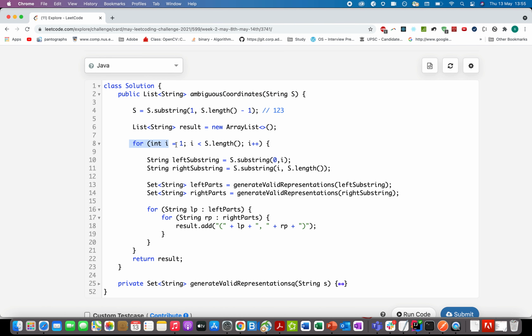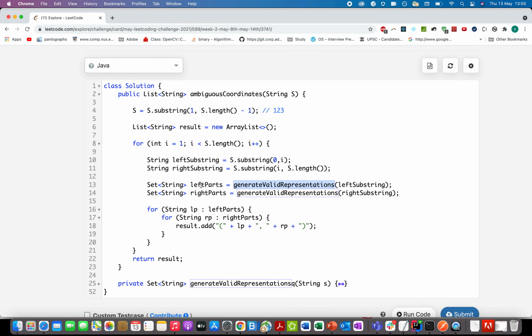I'll start the iteration from i equals 1, go up till the length of the input string. I'll generate the left substring part using the starting index going up till i, the right substring part starting from the ith index going up till the complete length. And for both these left and right substrings, I'll generate all their possible valid representations using the constraints that I specified in the presentation.